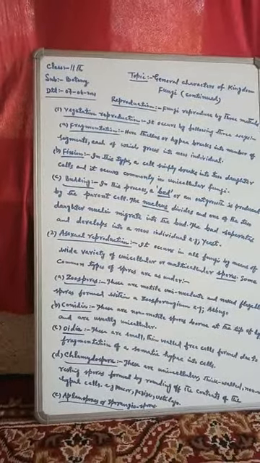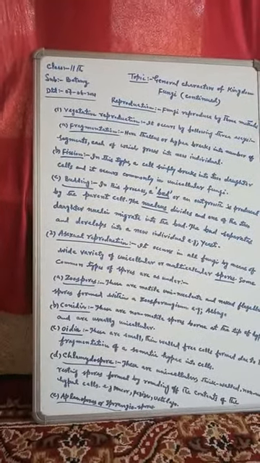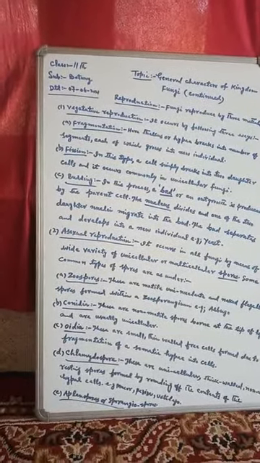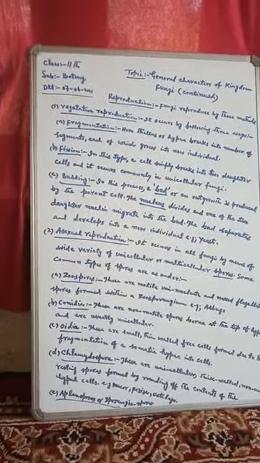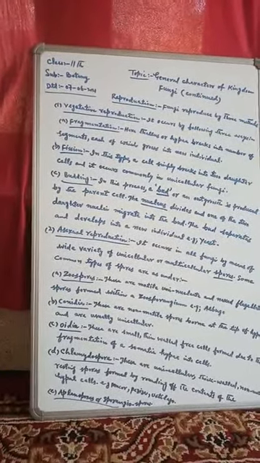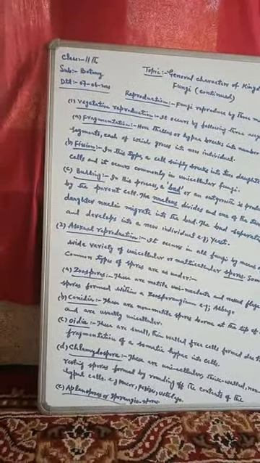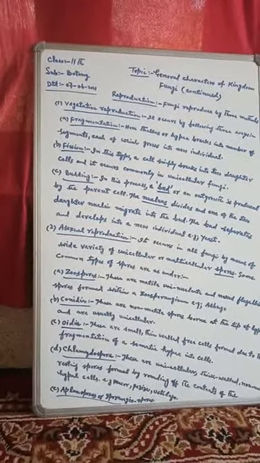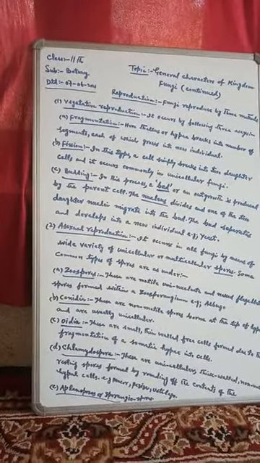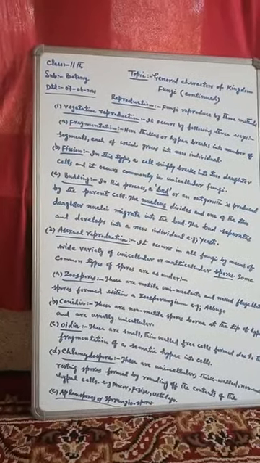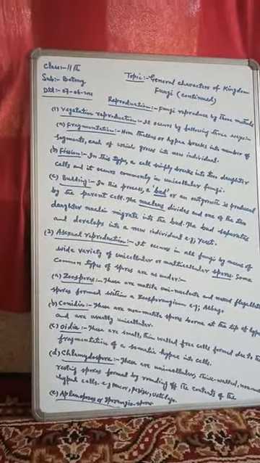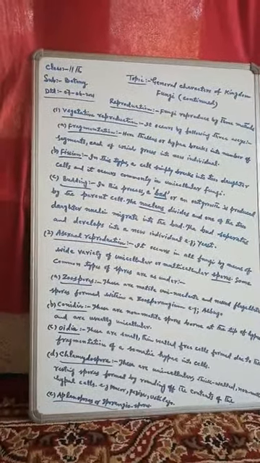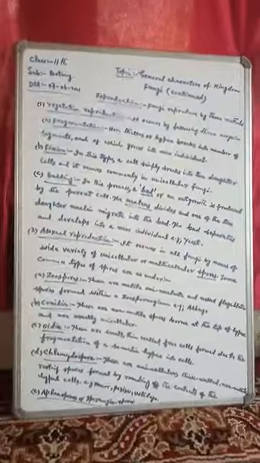The nucleus divides and one of the two daughter nuclei migrates into the bud. So the nucleus here divides into two daughter nuclei and one migrates into the bud. The bud separates and develops into a new individual. Example, we can quote here yeast. So this was the vegetative reproduction in fungi.